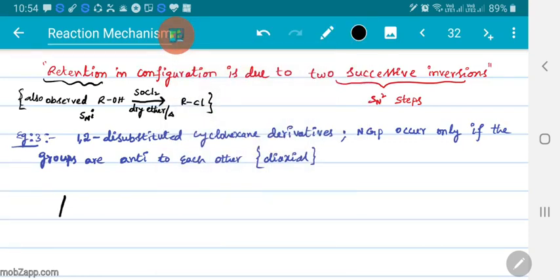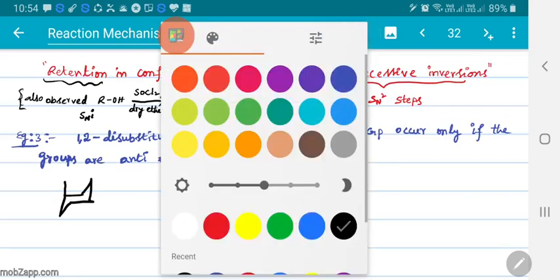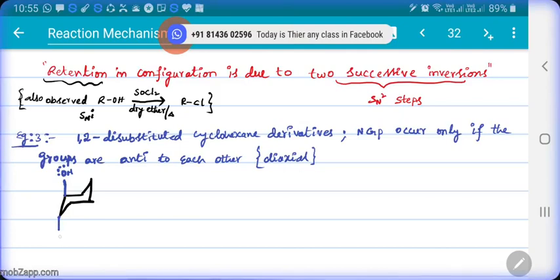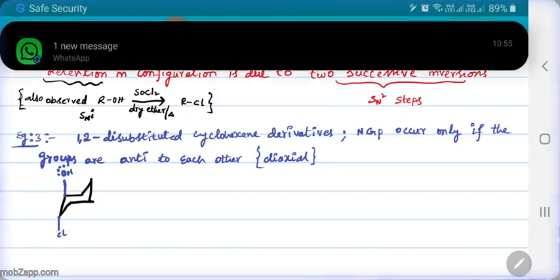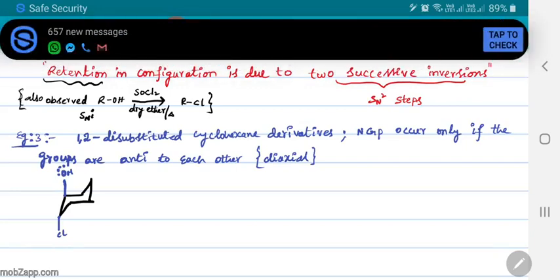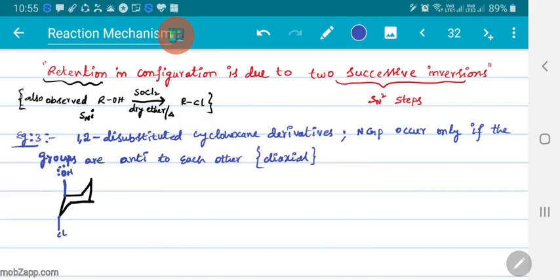So I have taken a cyclohexane. We discussed that it must be diaxial. So there is some group here, an OH group, which has two lone pairs of electrons. Now here it is chlorine. As oxygen donates its lone pair of electrons, this chlorine goes out of the system.